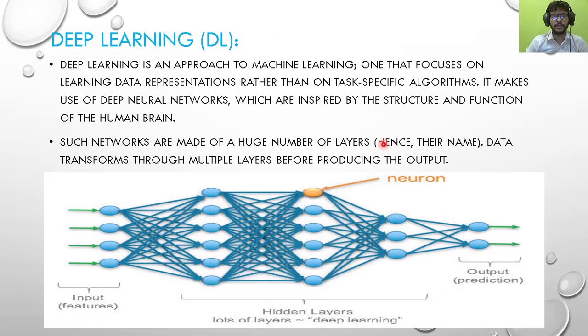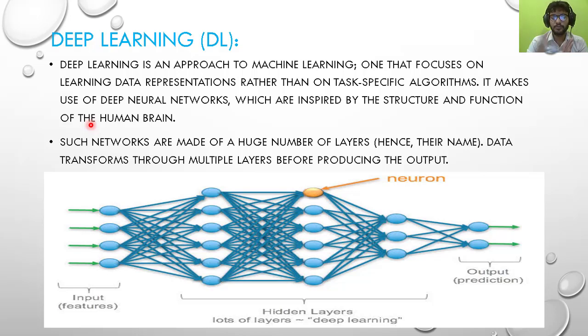Now, deep learning. Deep learning is an approach to machine learning, one that focuses on learning data representation rather than task-specific algorithms. It makes use of deep neural networks, which are inspired by the structure and function of the human brain. I've told you earlier that the main motive of deep learning is to mimic the human brain.